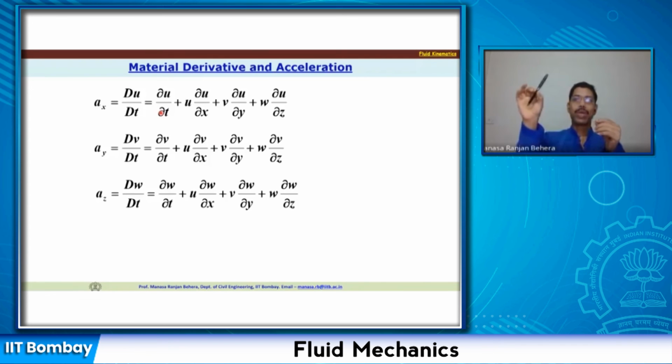It could be in any property. Let me say I am talking about the temperature. When the particle is moving from this location to this location, at this new location there is a change of temperature. And what is that change?